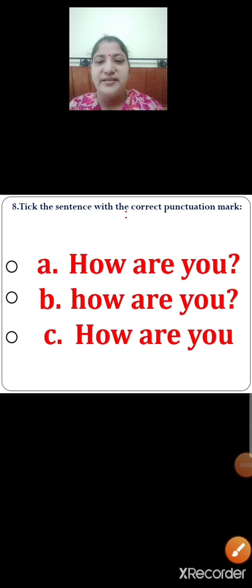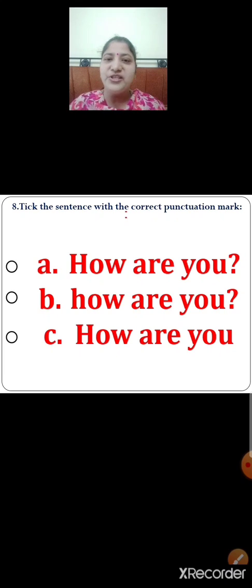Next, number 8. There are 3 options given over here. Option A, option B, and option C. Option A. How are you? So it is a question. Okay. How are you? The question has started with a capital letter and is ended with a question mark. Option B. How are you? The question has started with a small letter and is ended with a question mark. Option C. How are you? The question has started with a capital letter, but what is missing over here? Yes, a question mark. So children, now select the correct option.